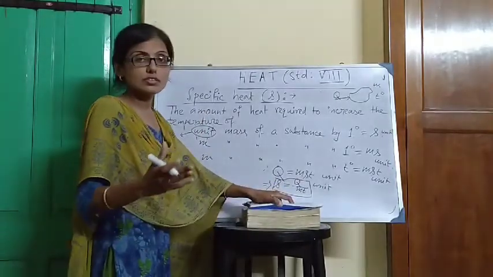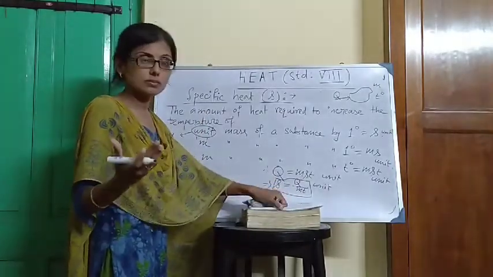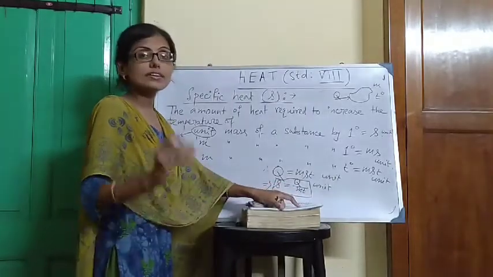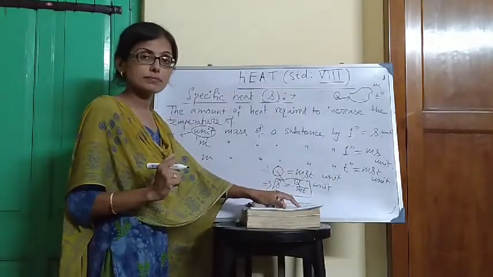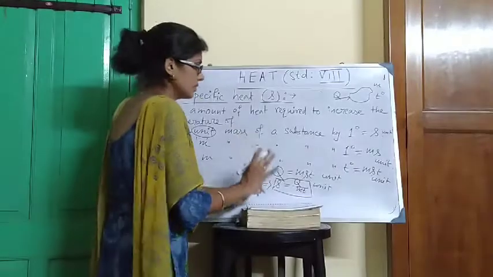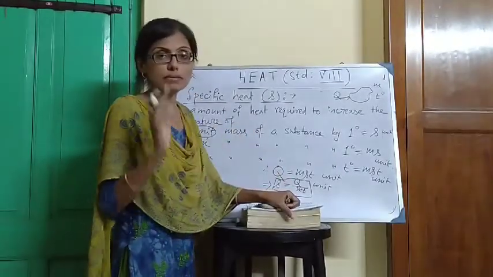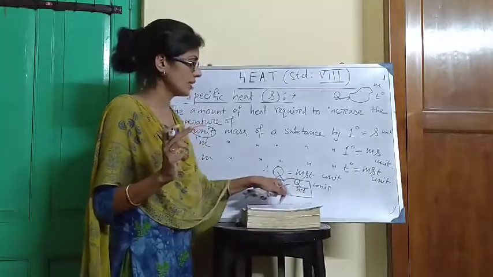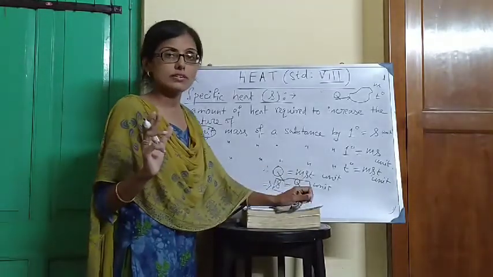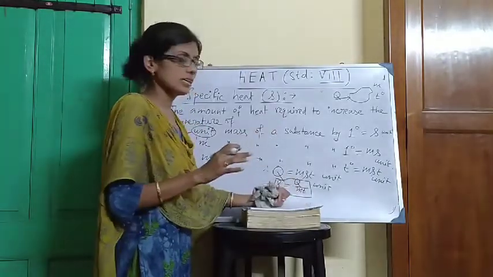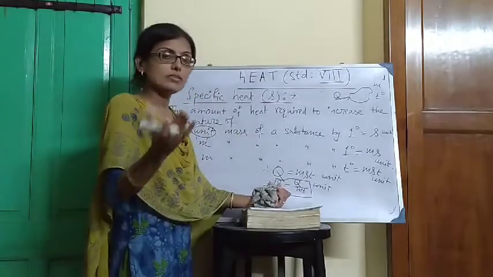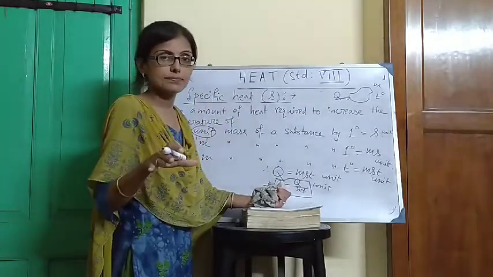M is the arbitrary mass of the body, and T is the increase in temperature of the body. For a particular substance, specific heat is always constant. For a particular substance, the value of S is constant. For water, the value of S is constant. For milk, the value of S is constant, like this.